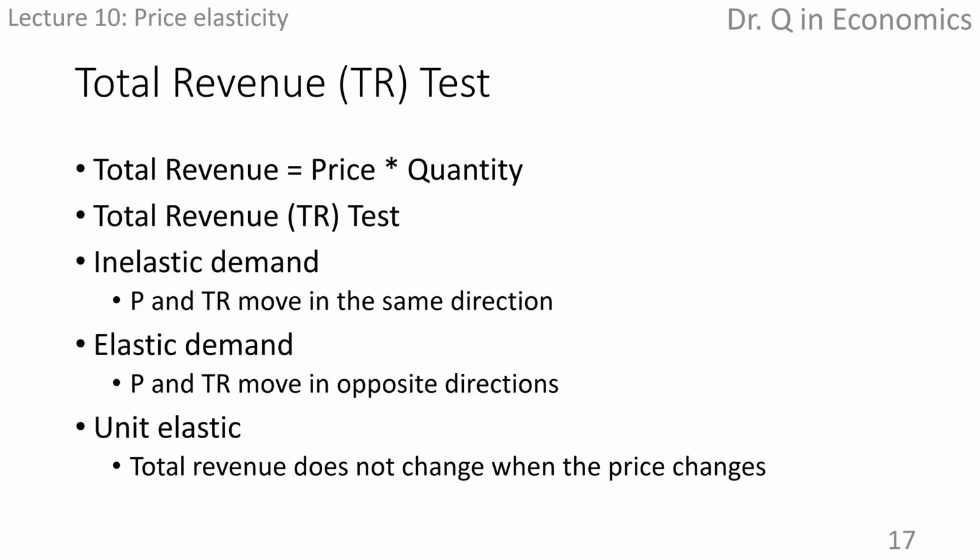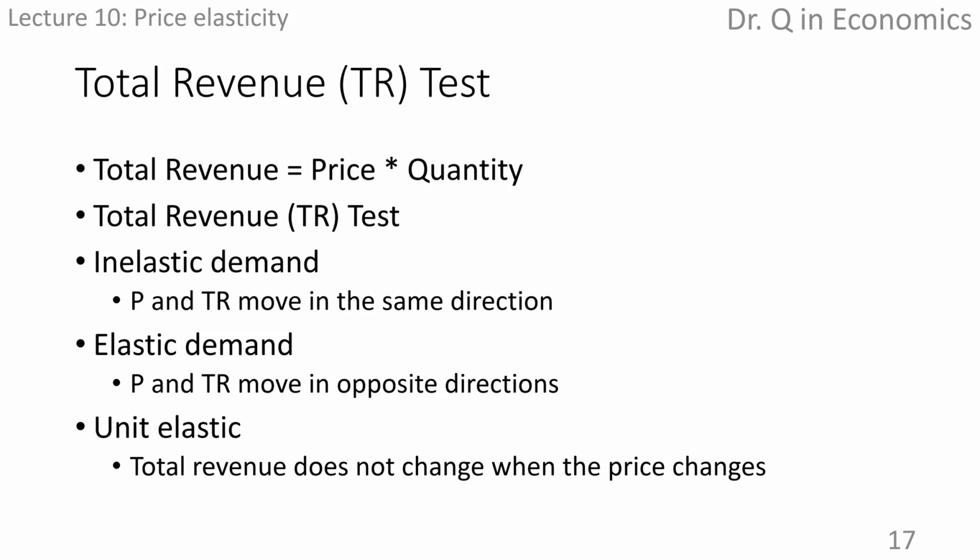The total revenue test is the easiest way to judge whether demand is elastic or inelastic. This test can be used in place of the elasticity formula, unless there is a need to determine the elasticity coefficient. It is summarized as: demand is inelastic if a decrease in price results in a decrease in total revenue, or an increase in price results in a rise in total revenue.